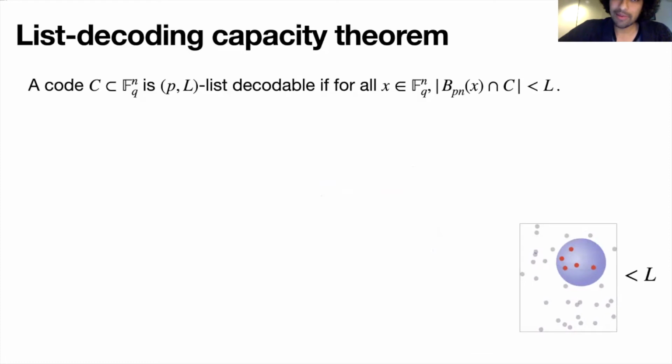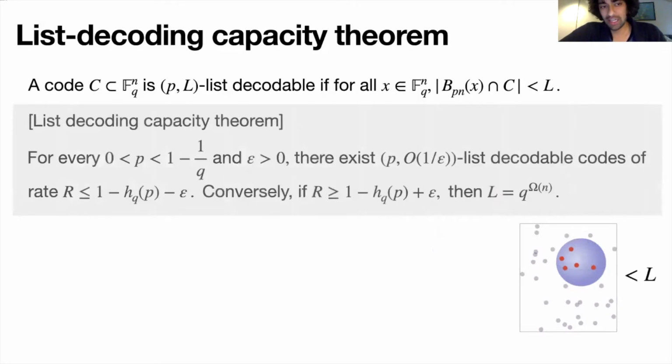So the list decoding capacity theorem says something really interesting. It says that if you want a code which is list decodable for reasonably small list sizes, so L is kind of small, then the rate of the code has to be less than 1 minus H_q of p. In fact, if the rate is even slightly more, then your list has to necessarily be large.